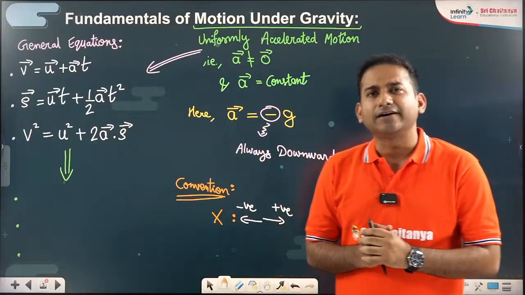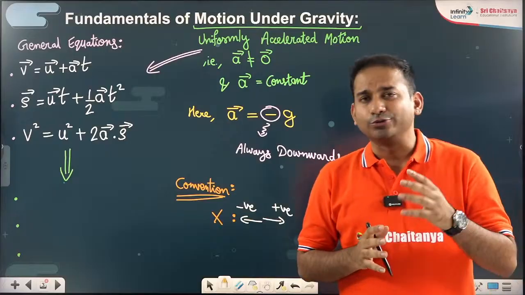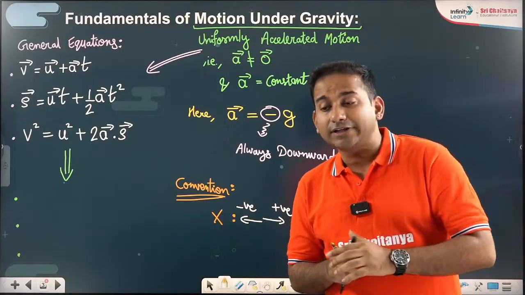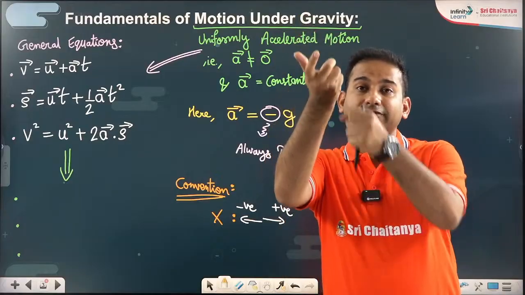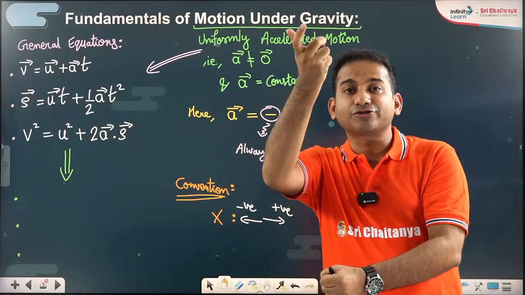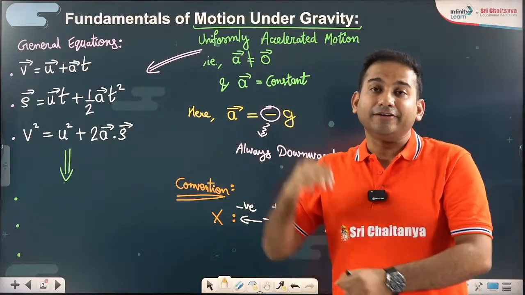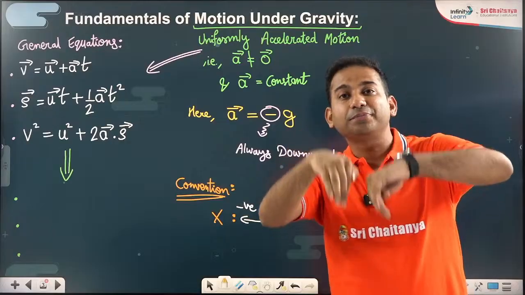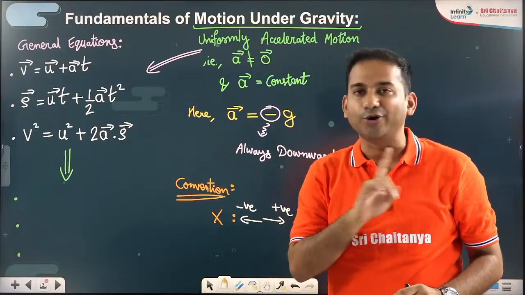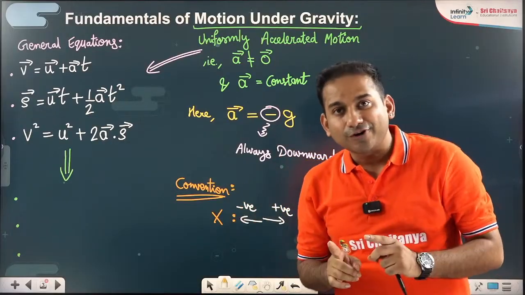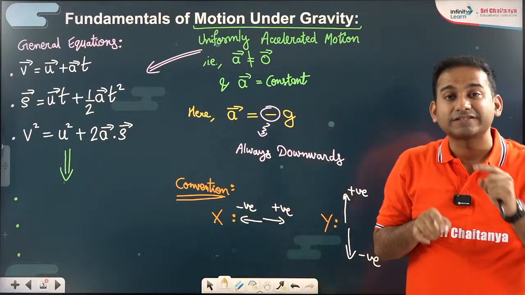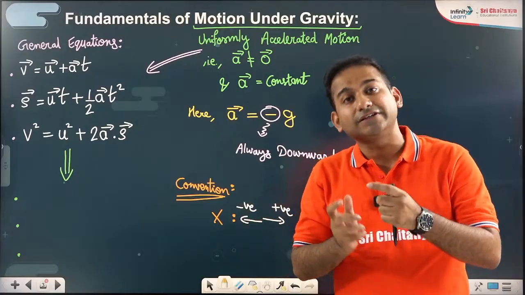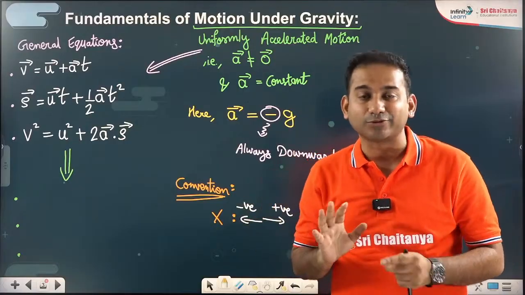Many of us actually get confused: no sir, earlier in our previous classes we have learned that if the body is moving up, gravity is down, opposite, we should be taking it as negative. If the body is moving down, gravity is still down, supportive, we should be taking gravity as positive. No. First of all, forget these things of support and opposition. Don't get stuck with whether the motion is supported or the motion is opposing.